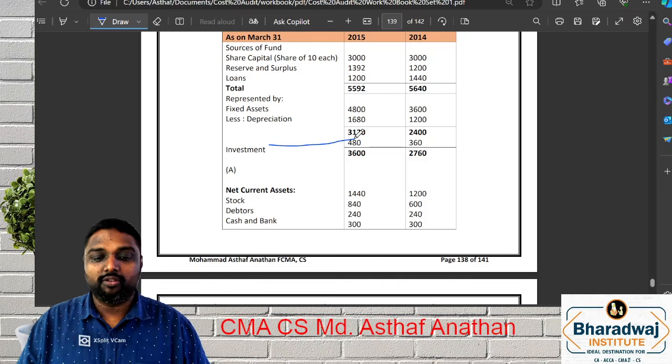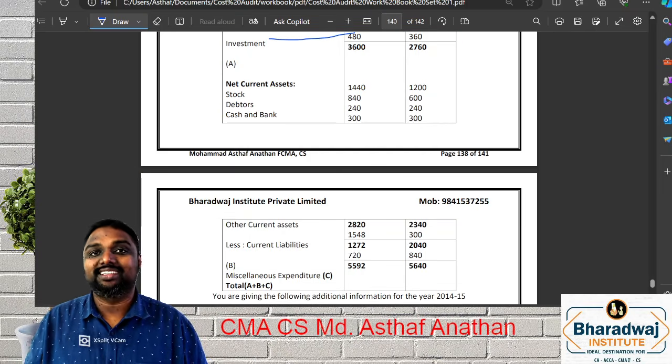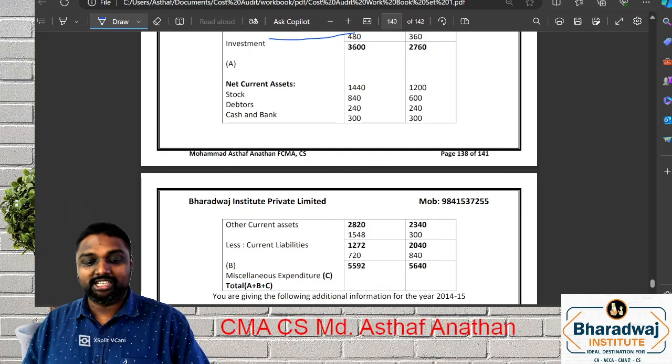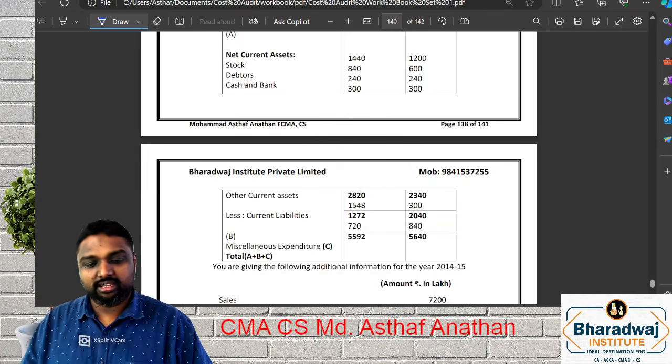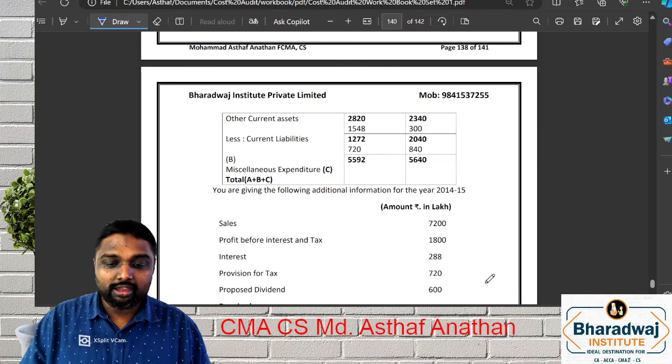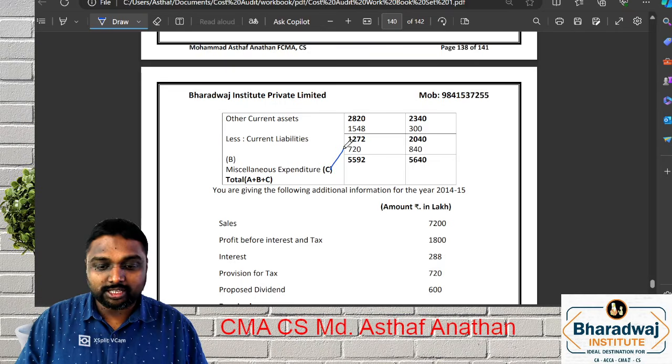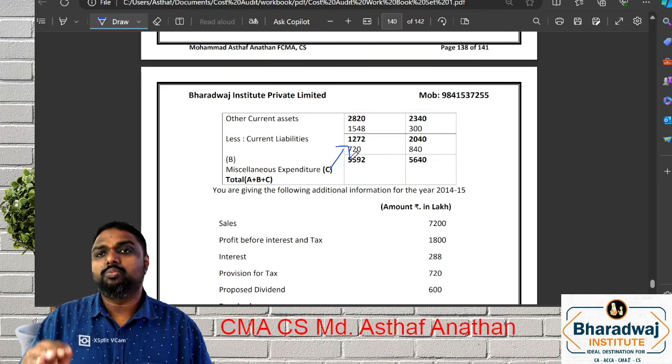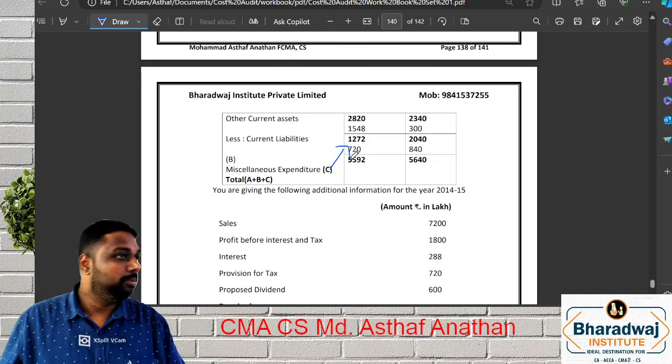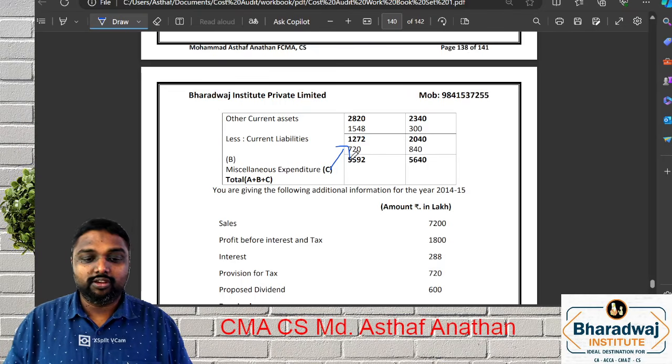This is the amount of investment. Then net current asset: they have given stock, debtors, cash in hand, other current asset, current liability. Then there is another item called miscellaneous expenditure. Please note down there is a small change in the layout.